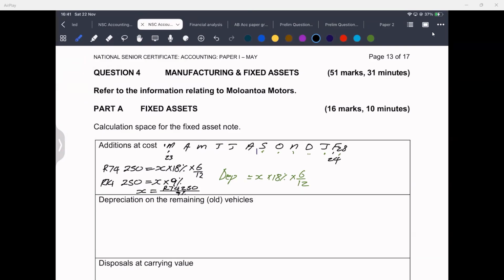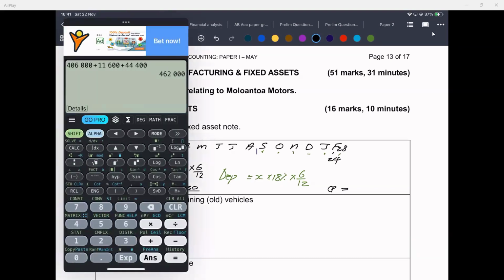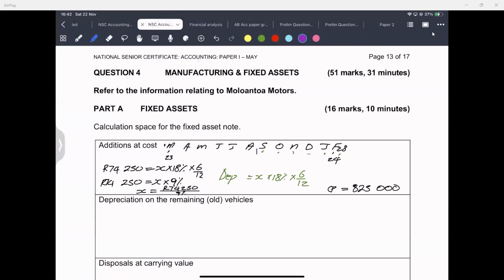That should give us the cost price of the new vehicle, which is, let's check, 74,250 divided by 9%, it gives me 825,000. Hooray, we're done. That is the cost price of the new vehicle. We good?